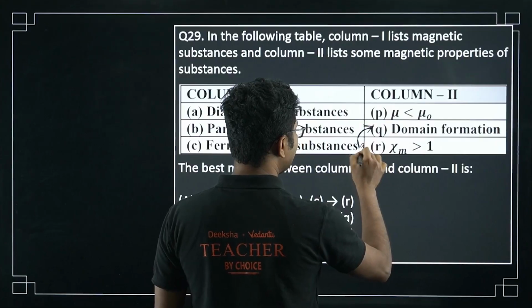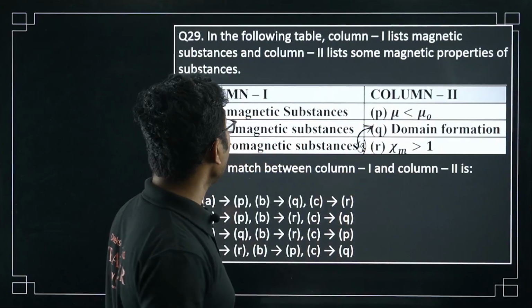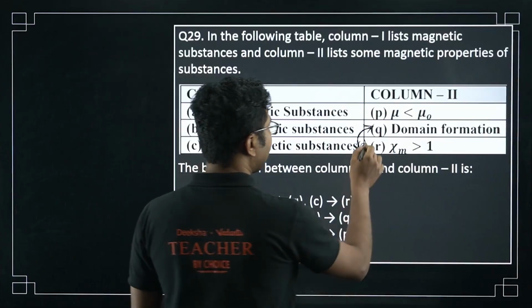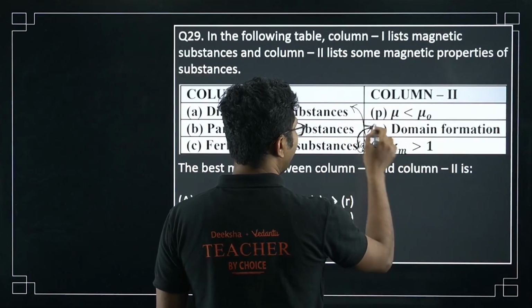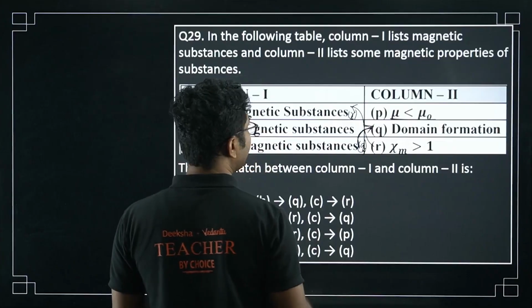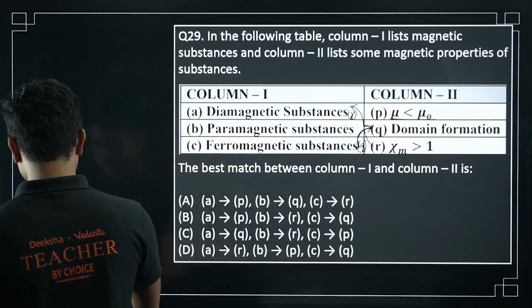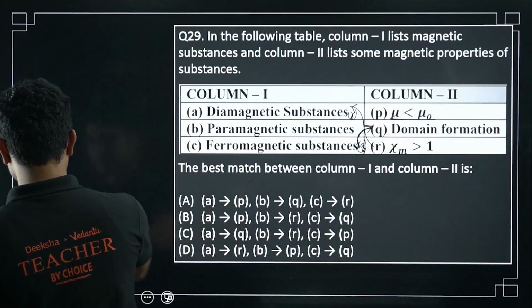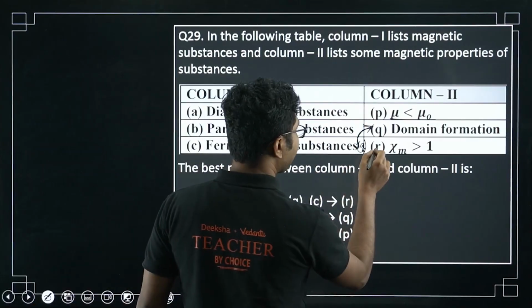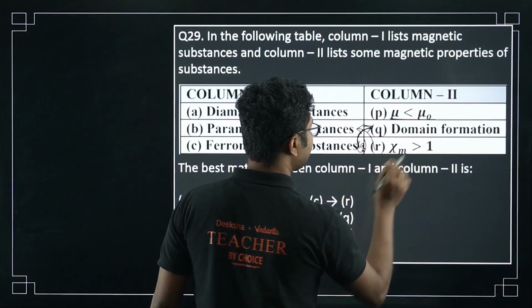So we can directly see this is the correct matching. C is matching with Q. Okay, for a paramagnetic substance, chi-m is greater than 1. Sorry, my mistake. Susceptibility is greater than 1 for paramagnetic.